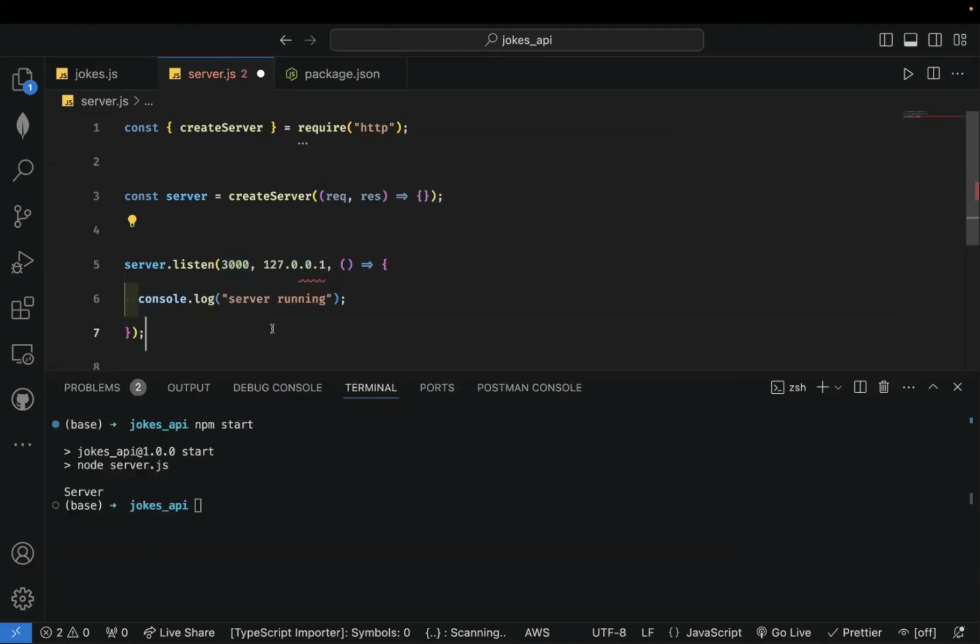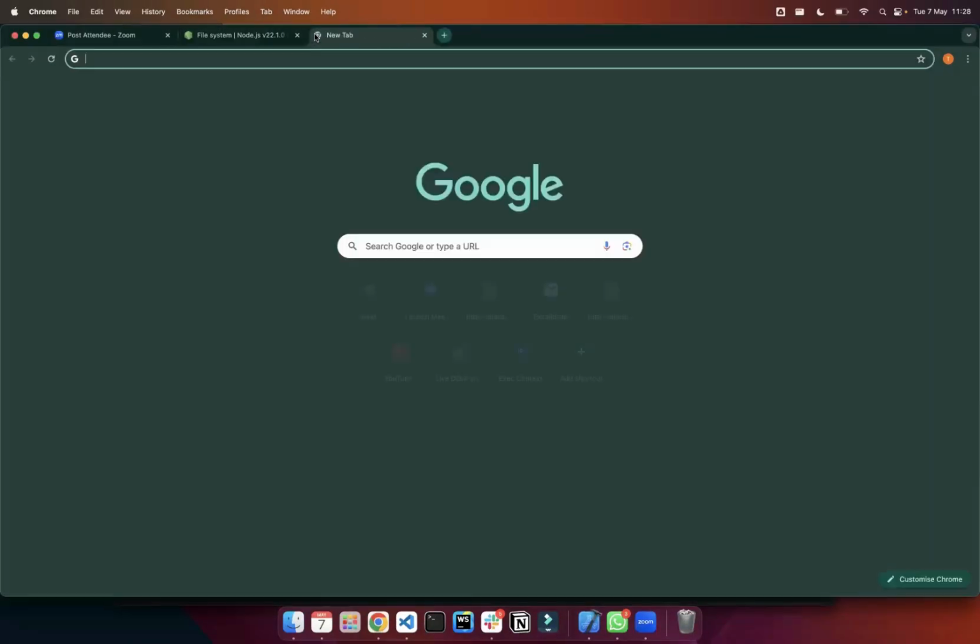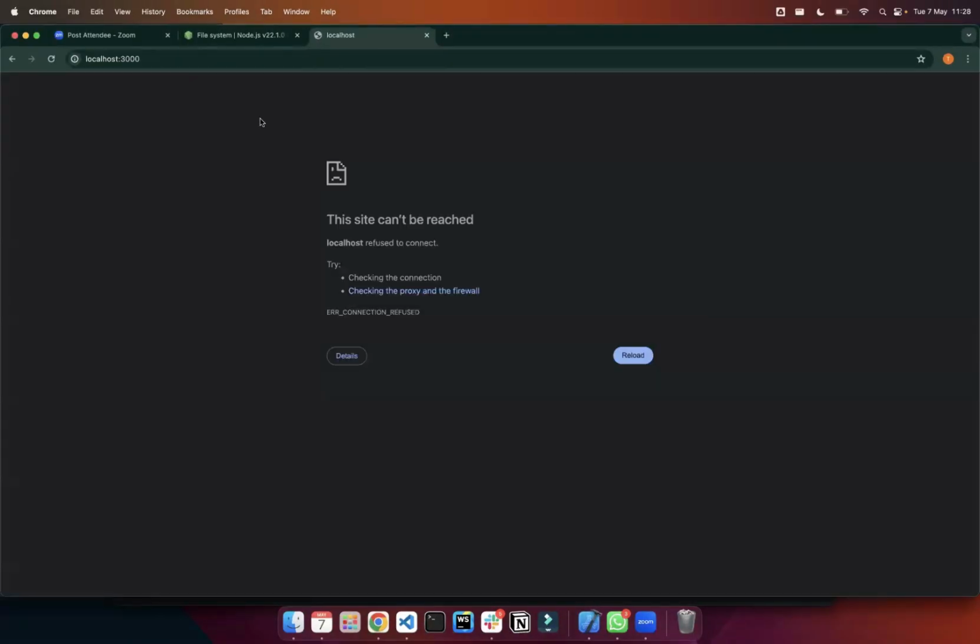Your address is 127.0.0.1, but then you need a port, right? You need a direct, where do I go in that? So it's like an office address. When you get there, there's a department that you need to go to directly. So that's the port. That's what port does for you. So it's another form of address system when dealing with servers. All right, so let's do localhost and let's try it.